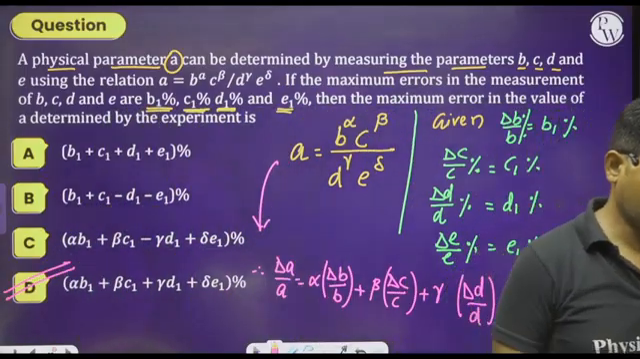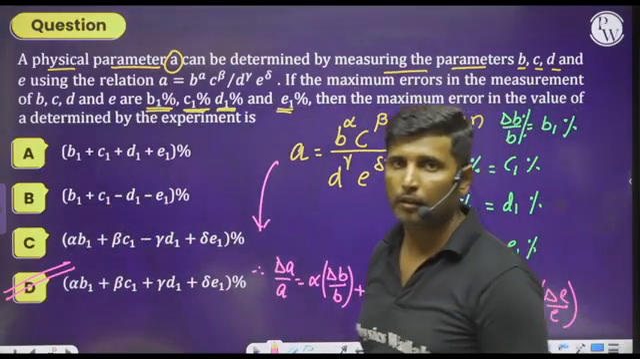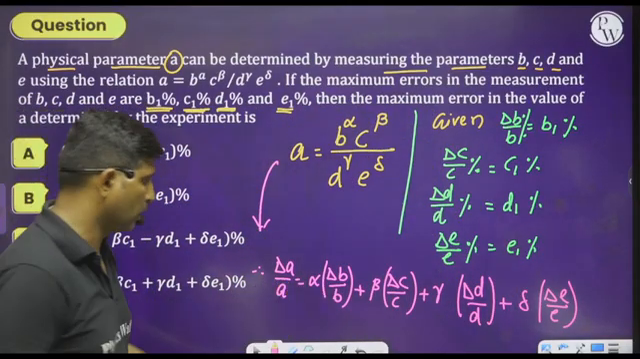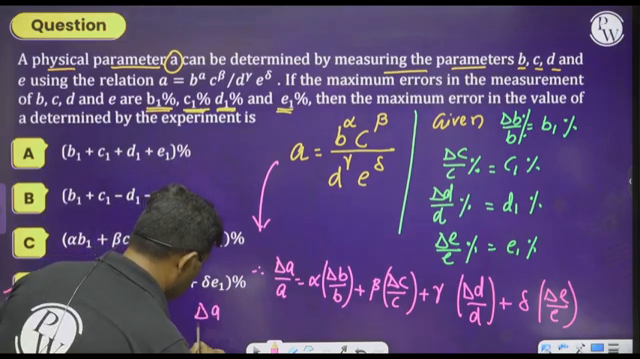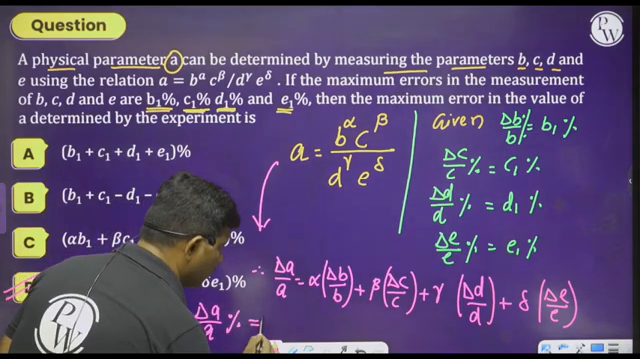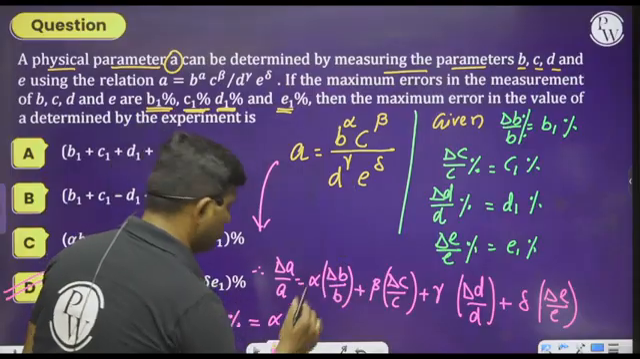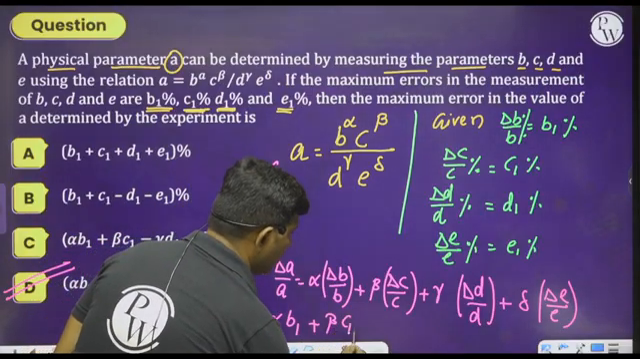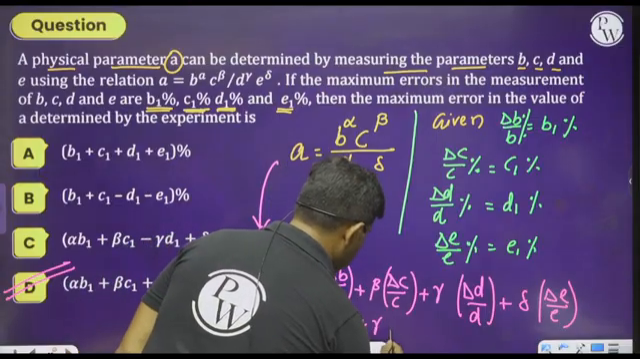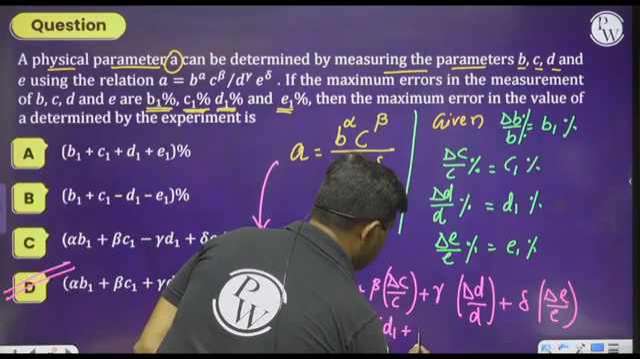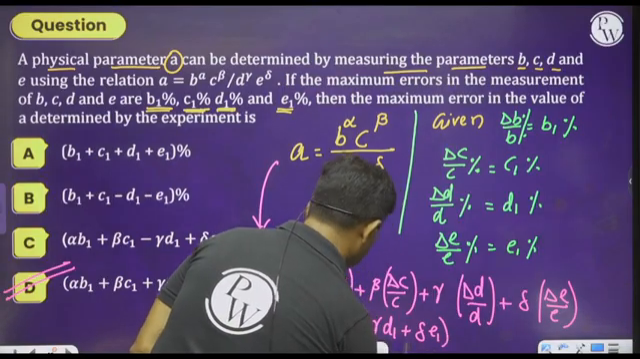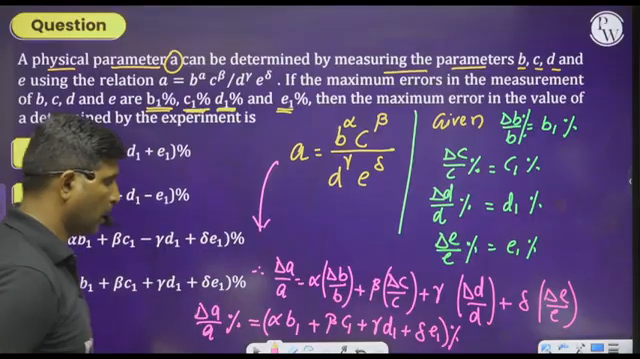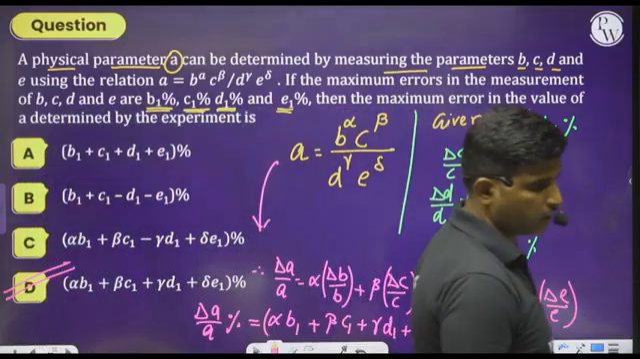Okay, I hope you understood this problem clearly. Is it clear? I hope you are following each and every step. Just substitute. If you want, I can write delta A by A in percentage is equal to alpha into B1 plus beta into C1 plus gamma into D1 plus delta into E1 percentage, even in a percentage. Hence we can select option D as the right answer.